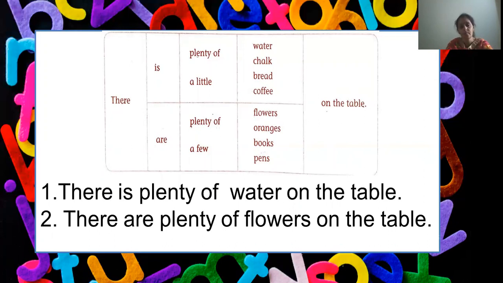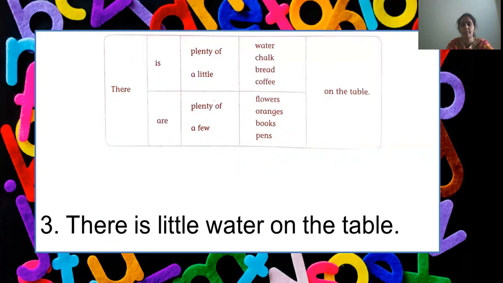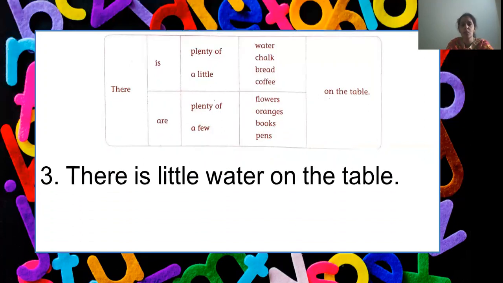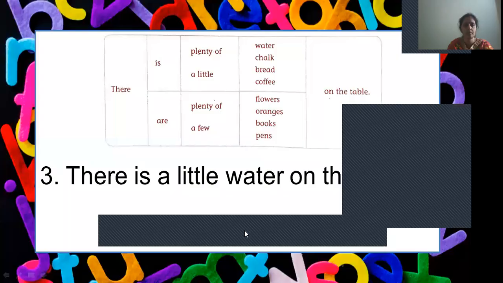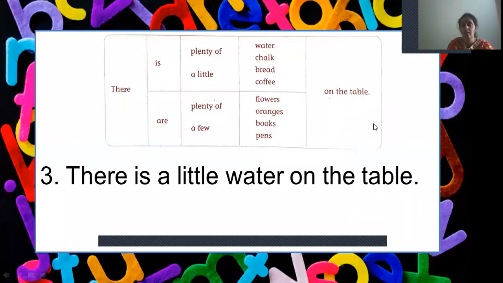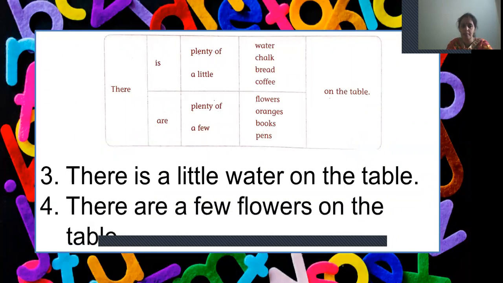Clear? Let's see the third one. There is a little water on the table. And the fourth example given is, there are a few flowers on the table.